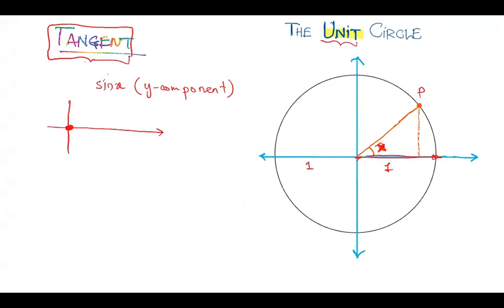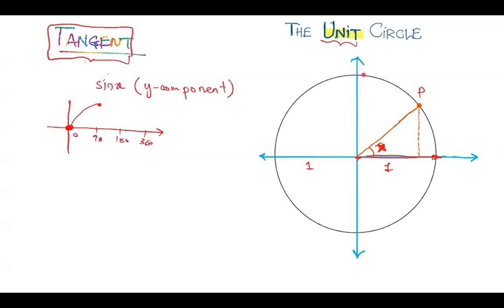So when the point starts from here and then goes here, the y component is one. That means when the angle is, this is the 0 angle, this is 90 degrees, this is 180 degrees, for example, and this is 360. So when the point is at 90 degrees, it is going to be the maximum value.